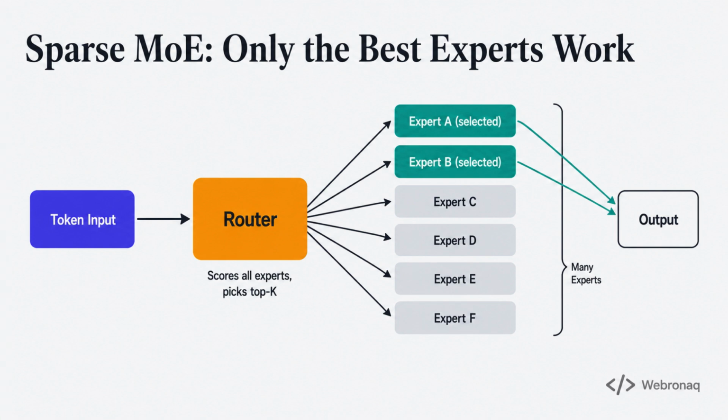Here is the core idea of sparse mixture of experts, which we will call SMoE for short. Instead of one giant feed-forward layer where every neuron fires every time, you split it into many smaller subnetworks called experts. Think of it like a hospital with many specialist doctors. Each expert handles certain kinds of knowledge. Now you add a lightweight router. For each token you send in, the router quickly scores all the experts and picks just the top few, the top K, to actually process that token. Everyone else sits out. This means only a tiny fraction of the total parameters ever activate at once. And that is exactly how a 2.4 trillion parameter model stays fast. Next, let us look at the exact numbers behind that fraction.